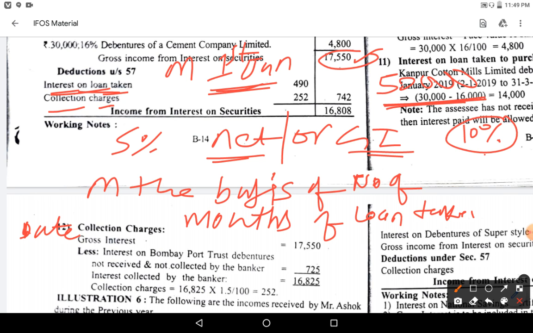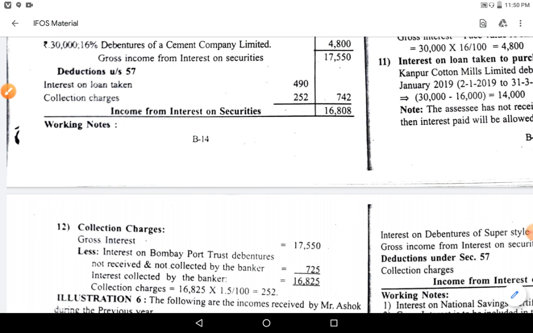From 1st January to 31st March, how many months will be there? January, February, March. Okay, 3 months duration. So 50,000 into 10%, 5,000 into 3 by 12 we need to take for the interest calculation purpose.